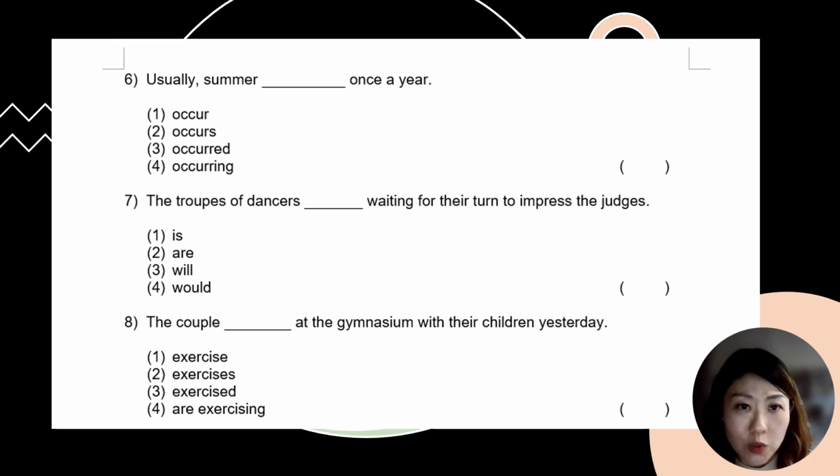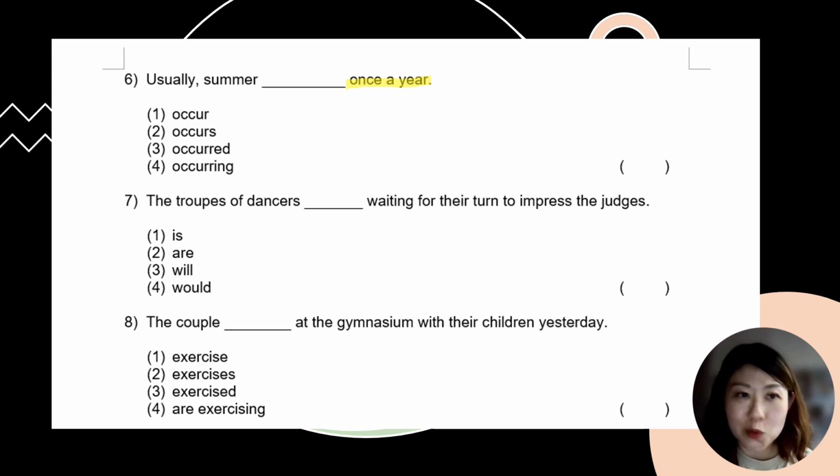Question number 6: usually summer blank once a year. So we are talking about the 4 seasons in a year: spring, summer, autumn, and winter. The word "usually" is an adverb, and it won't affect the answer in a way. Actually, I'm going to highlight the words "once a year". So this is definitely a timeless present tense question. We call it timeless present tense.